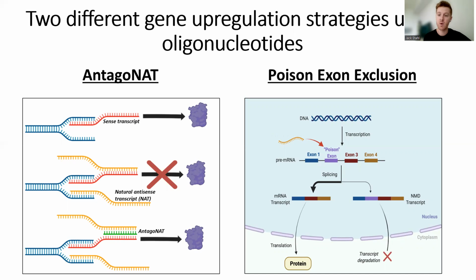Shown on the right, poison exons are regions of pre-mRNA which trigger transcripts to undergo nonsense-mediated decay. Oligonucleotides preventing the inclusion of poison exons into mature mRNA can increase the amount of translatable or productive mRNA.